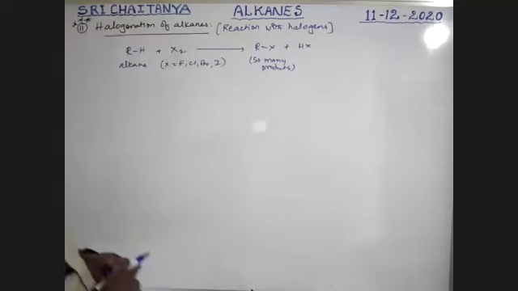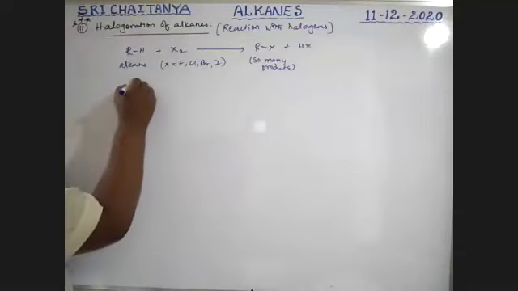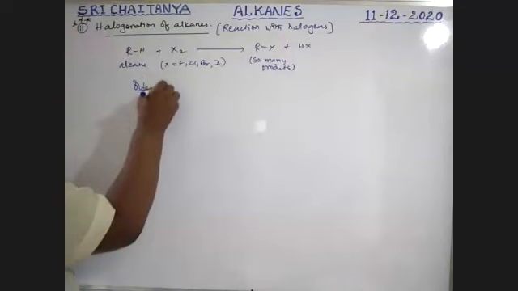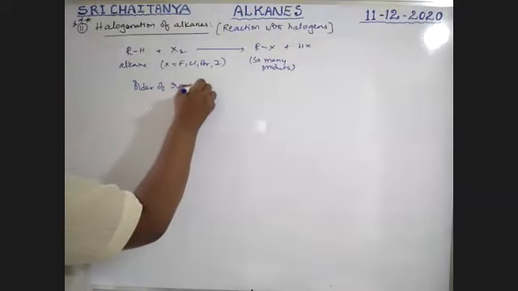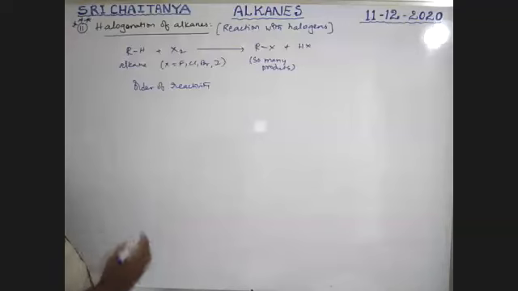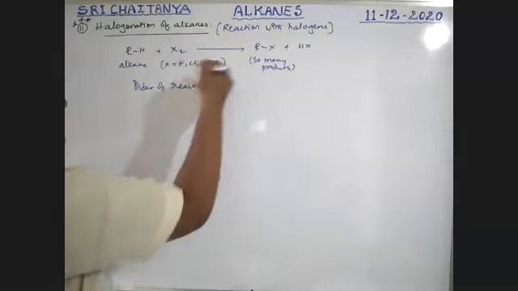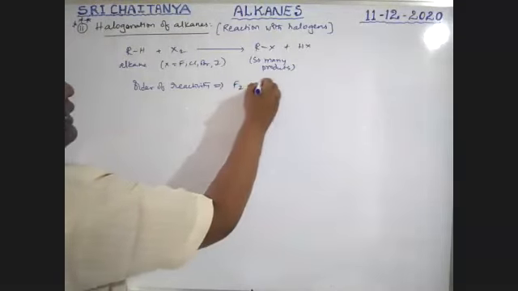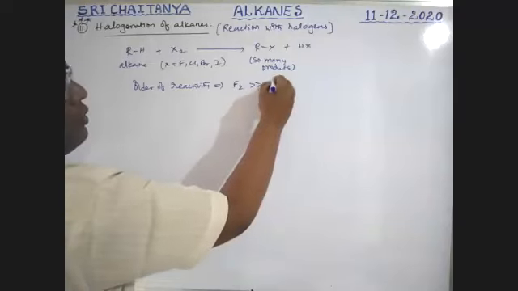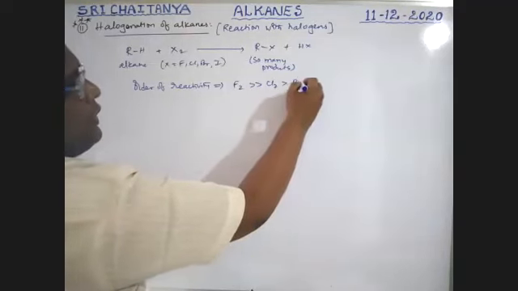The most important point here is the order of reactivity of these halogens in this reaction: chlorine is greater than bromine, which is greater than iodine.